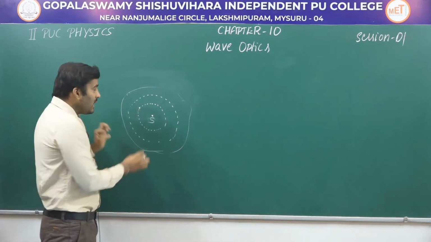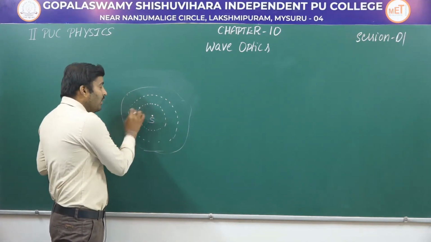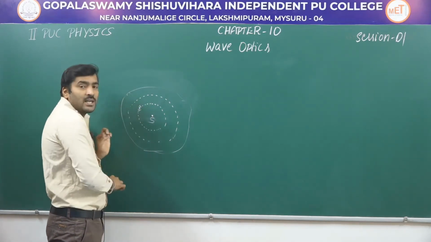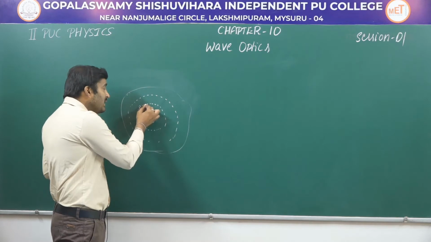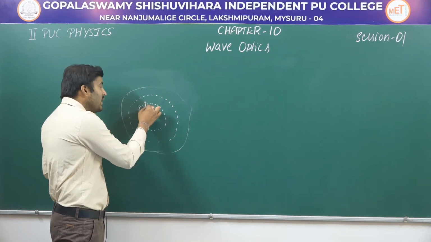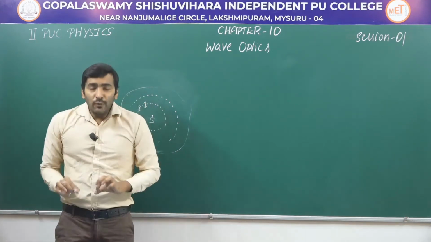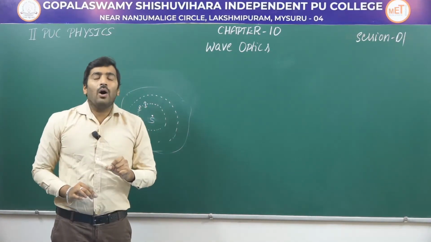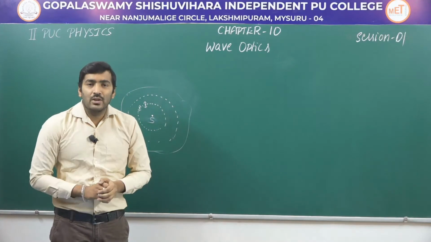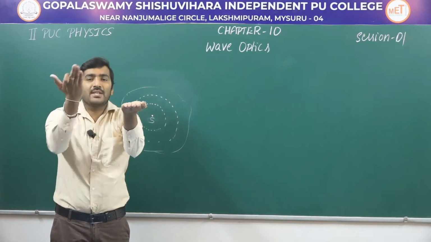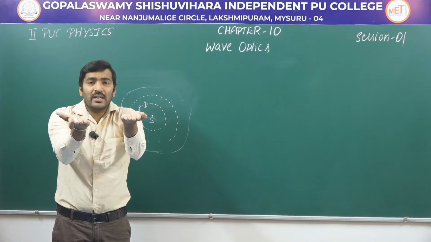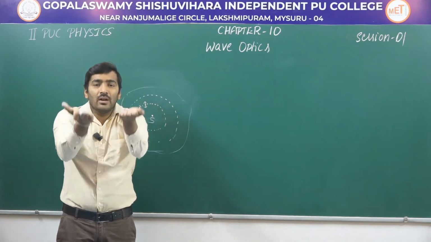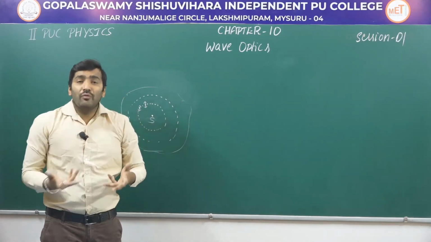If you consider any particle on this circular wave, it will be oscillating with some phase, and the neighboring particle is also in the same state of vibration, correct? If there are two particles here, those two particles are vibrating with a constant phase. If you observe their state of vibration, they vibrate with the same phase, with zero phase difference.